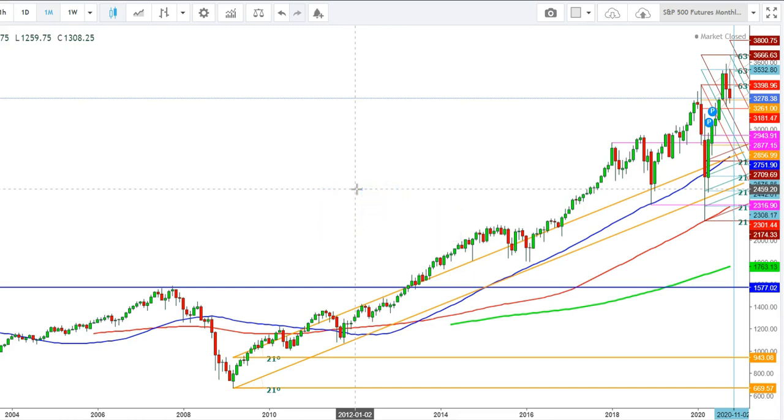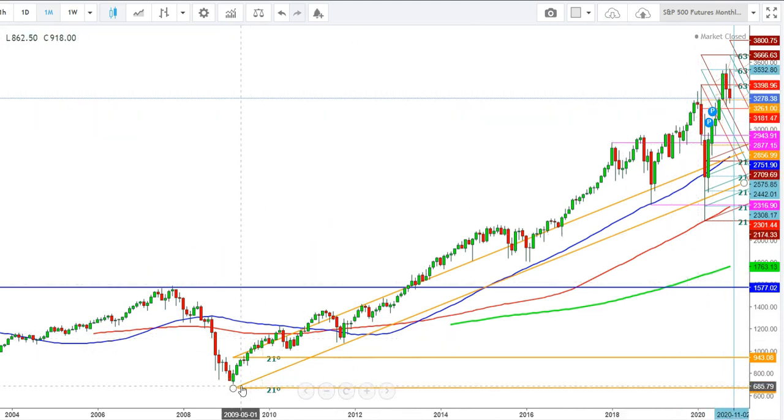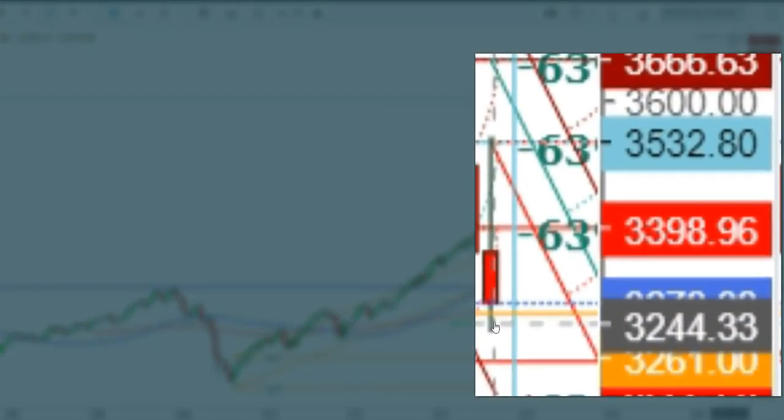So let us start the day to analyze the movements of S&P 500 futures in a monthly time frame first. So here you can see a monthly chart of S&P 500 futures. Here you can see how the S&P 500 futures started an upward journey from March 2009, and since then this journey continued, where we have seen the S&P 500 futures test the highs of 3590, from where we have seen a sharp fall from these levels, and finally during the month of October 2020 we have seen the formation of an exhaustive candle in a monthly time frame.